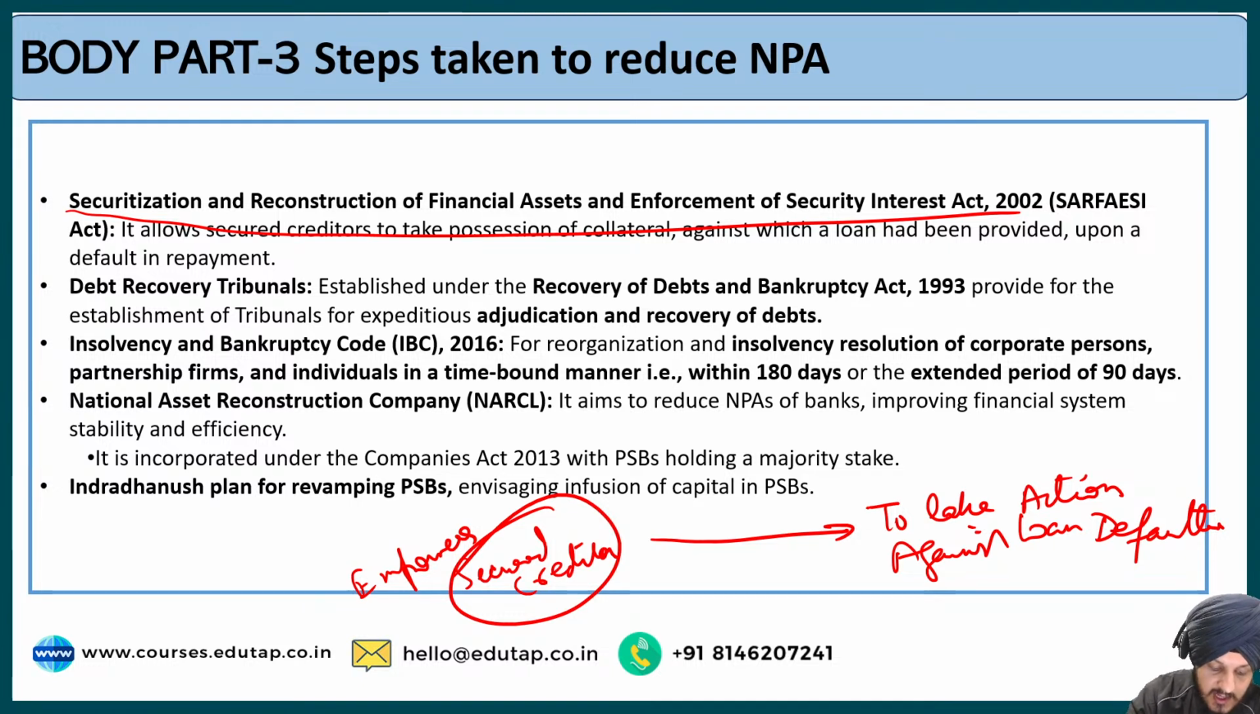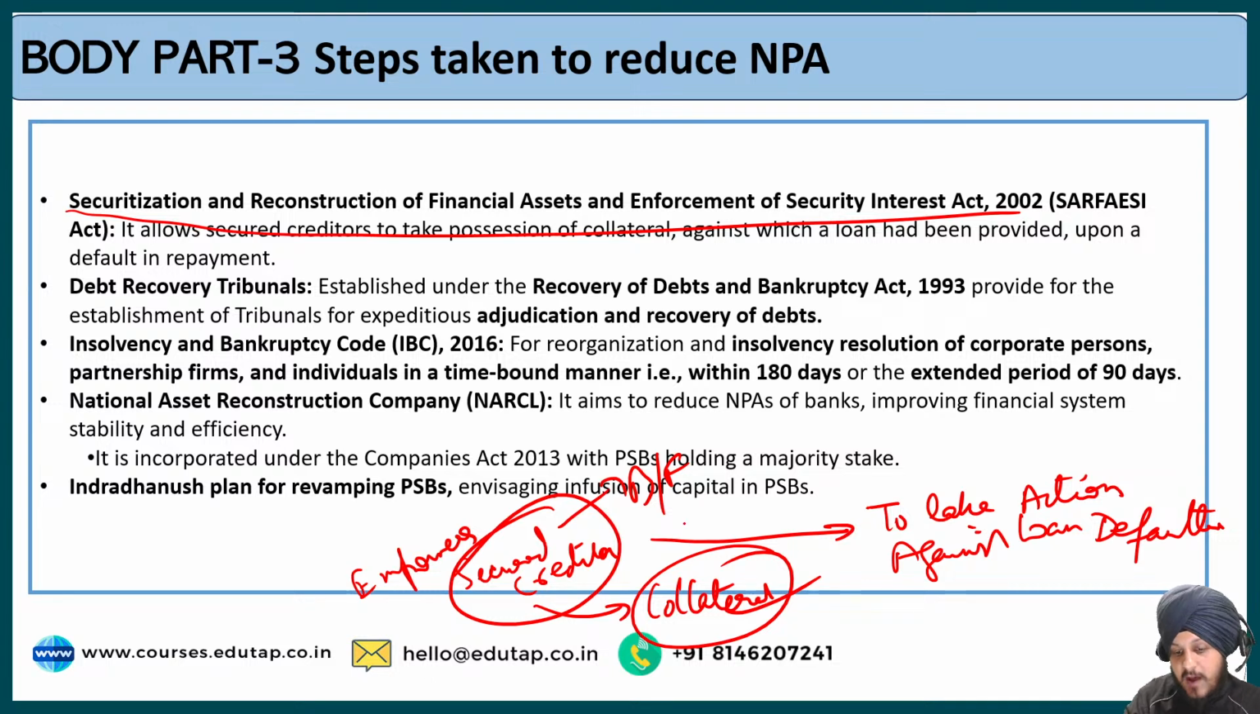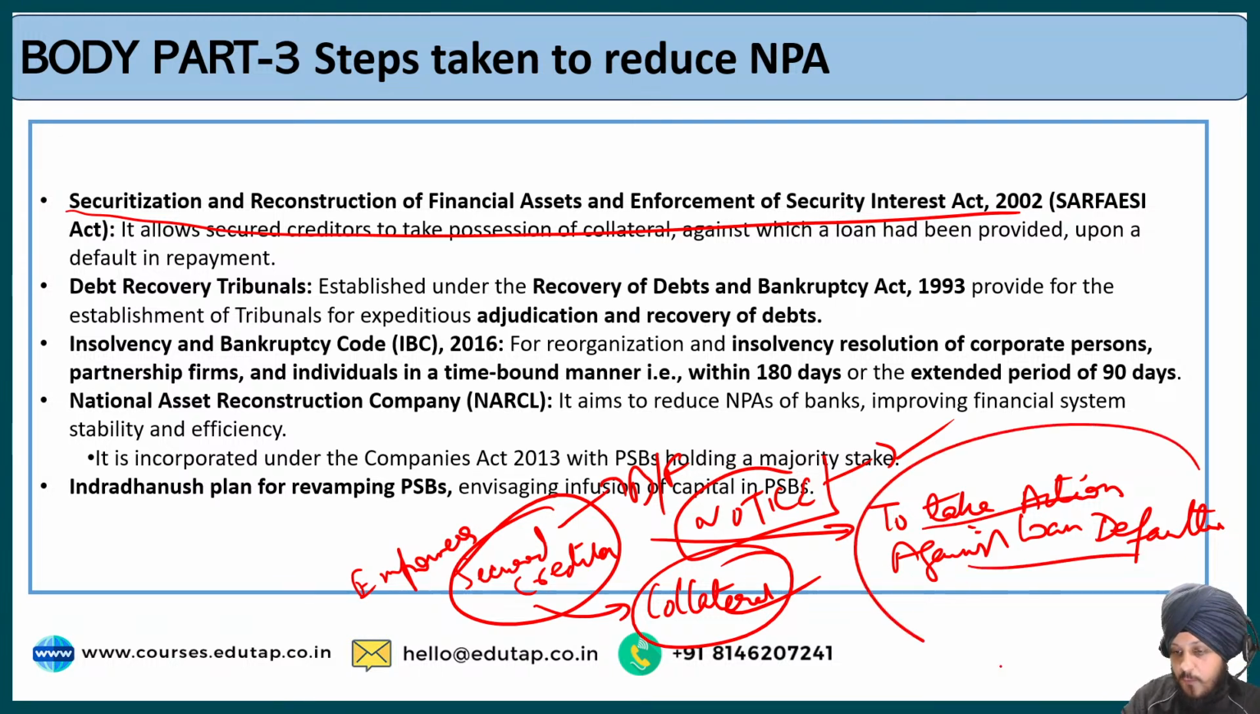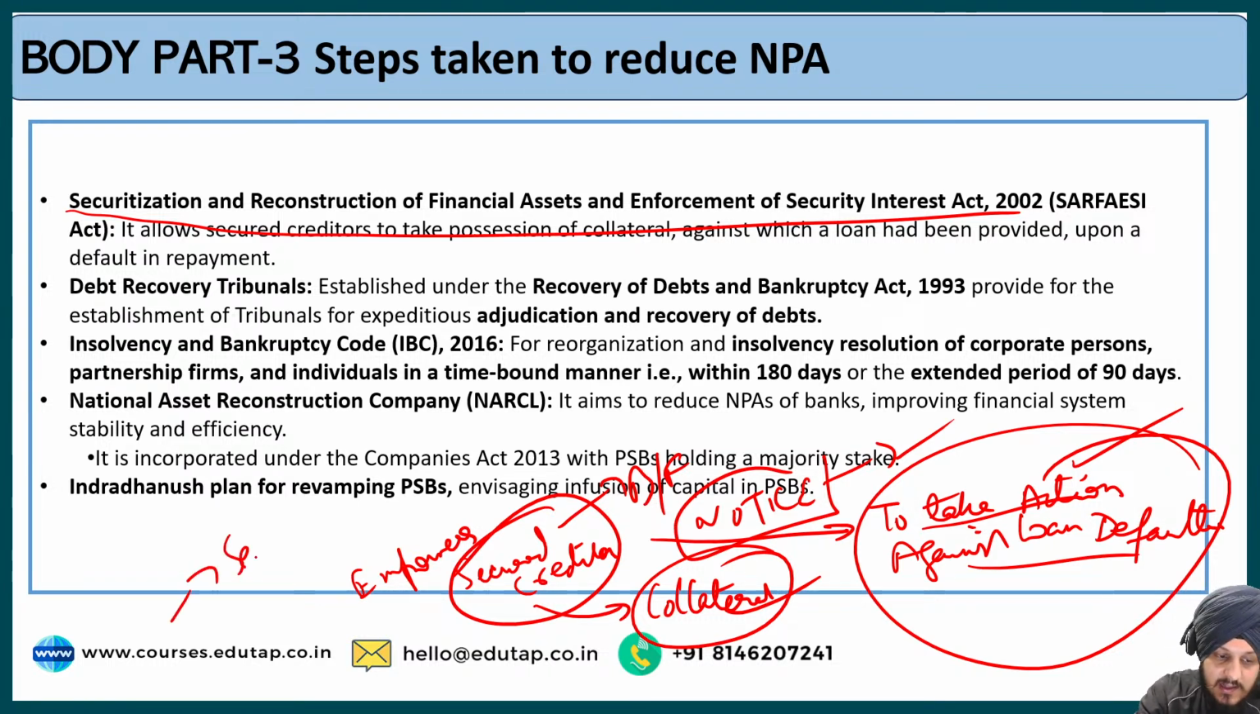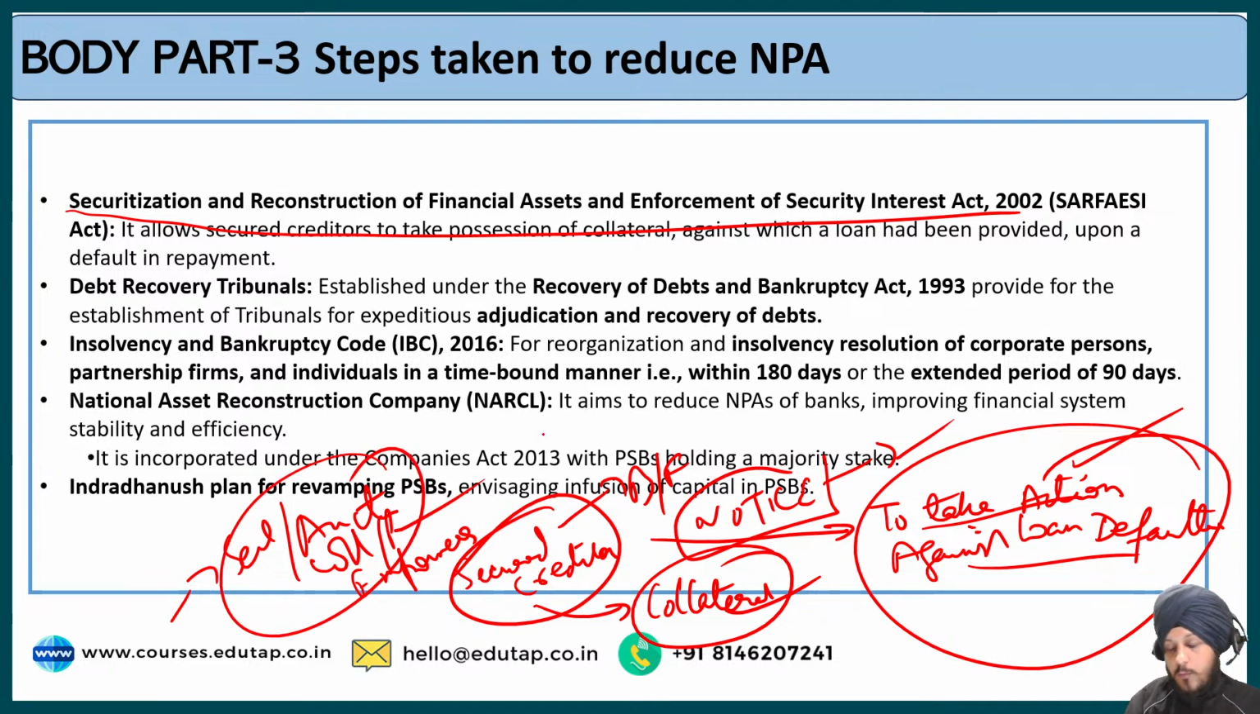Who are secured creditors? Secured creditors are the ones who have extended loans to the borrowers against collateral. These can be banks or financial institutions. It empowers the banks, after giving a notice to the borrower, if the borrower is still a defaulter and is not taking any action on the notice, to take action against the loan defaulters. They can sell or auction the collateral or the property that the borrower had given. This is the idea behind the SARFAESI Act.